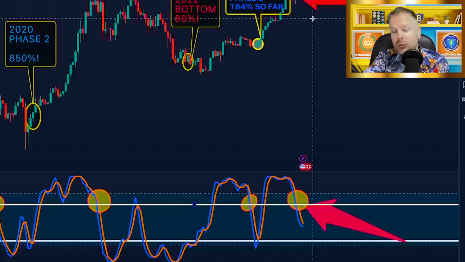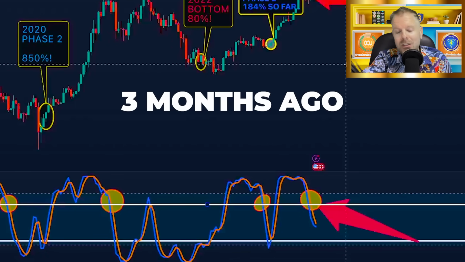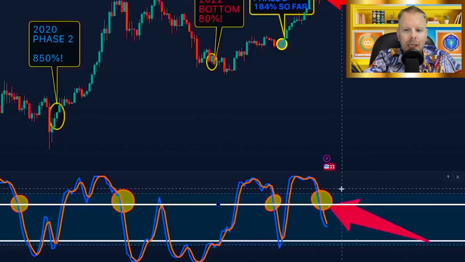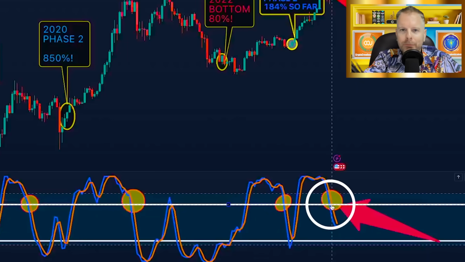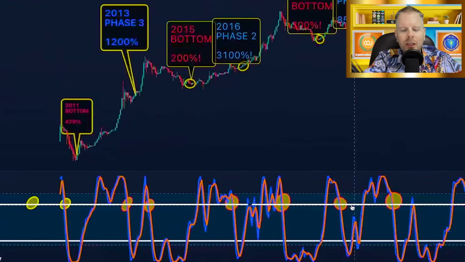But again, since that happened, we struggled to get back above 73,000. We called that out 3 months ago. Since then, we've never touched 73. We didn't even get close. And we had this cross down. So again, 4 for 4 so far in every cycle.